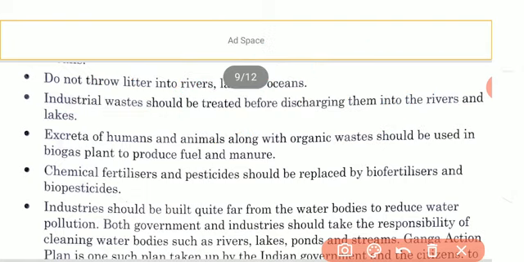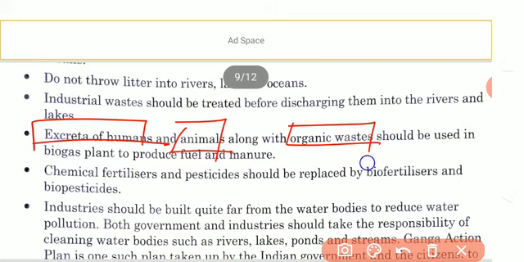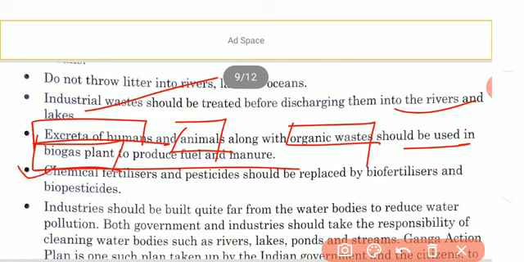Understood? Next, human excreta. Human excreta, meaning latrine waste of humans and other animals or other organic waste, should not be thrown directly into the water body. These should be utilized to generate biogas, because from the decomposition of organic waste like human excreta, animal bodies, dead bodies, or other organic waste we get a lot of biogas, and this biogas can be utilized as a source of energy.